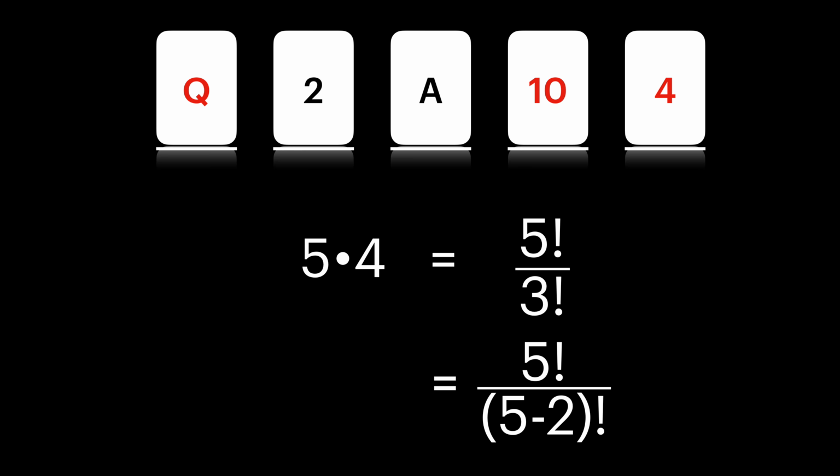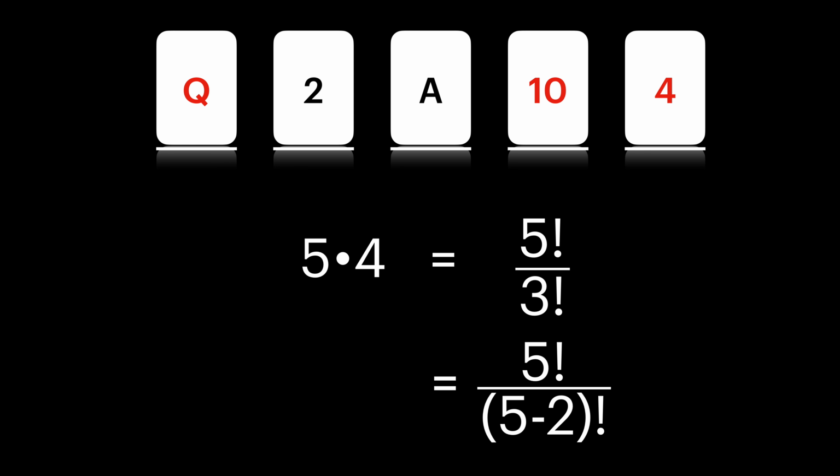Yes. So 5 factorial over 5 minus 2 factorial is the number of ways we can pick 2 cards from 5. Say that one again. That's the number of ways we can pick 2 cards out of 5 cards. Okay. Now, what mathematicians like to do is go, okay, well, that happens in this instance, but how do we come up with a formula that we can apply anywhere?